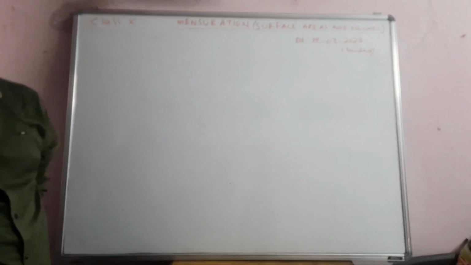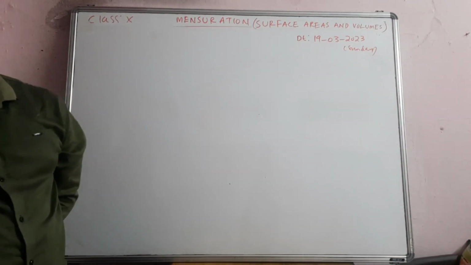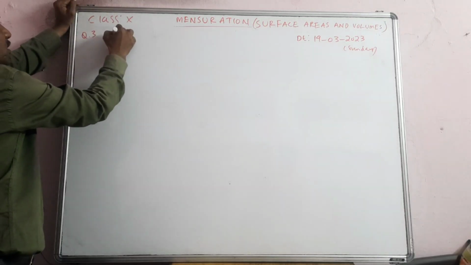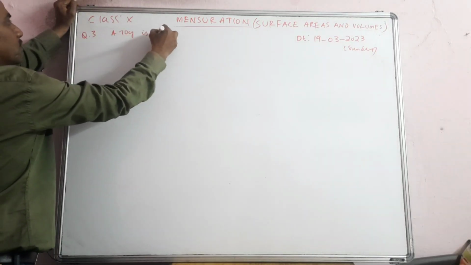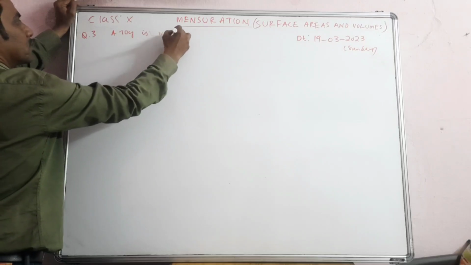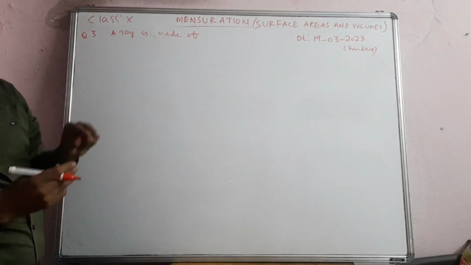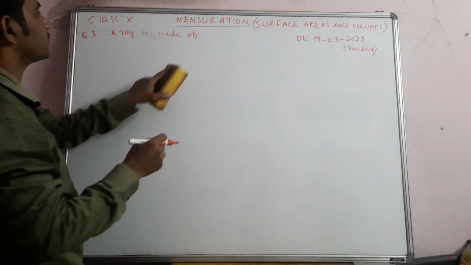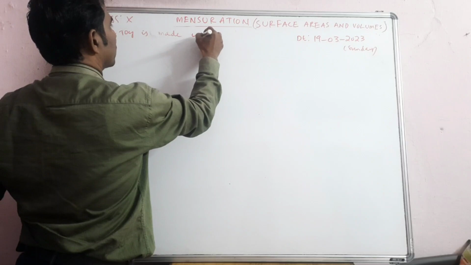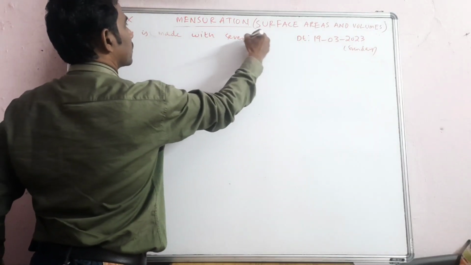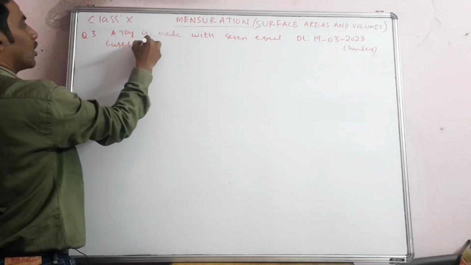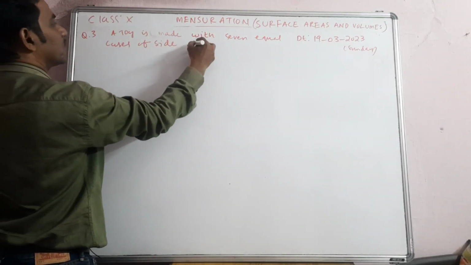The question is, a toy. This question has come in the March 19th paper of Telangana. A toy is made with 7 equal cubes of size root 7 centimeters. A toy is made with 7 equal cubes of side root 7 centimeters.